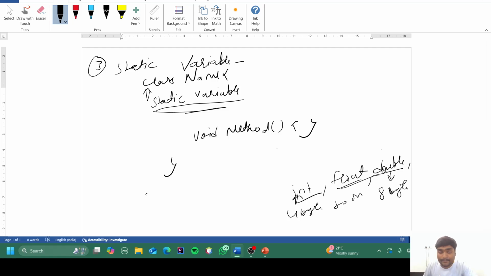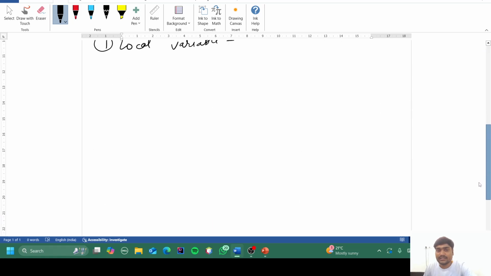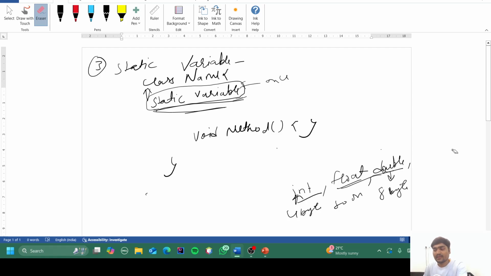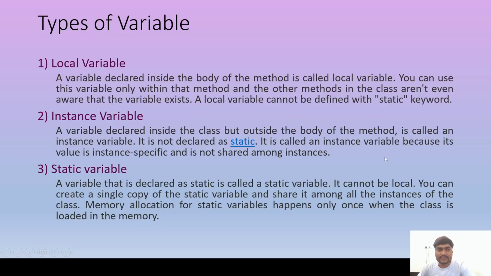So the memory allocated to this particular variable is only once, because it is only created once and it can be shared among all the objects. But with an instance variable, every time we create an object, new memory is allocated to this variable, because a new object is created. So every time, new memory is allocated to this particular variable.